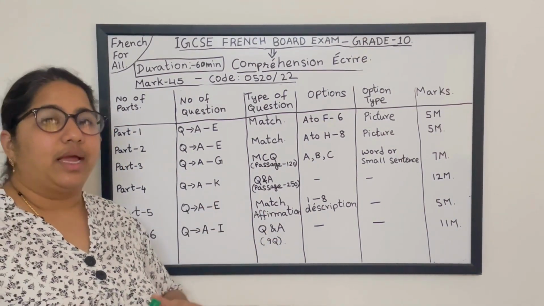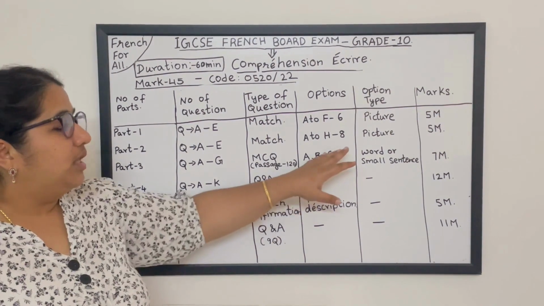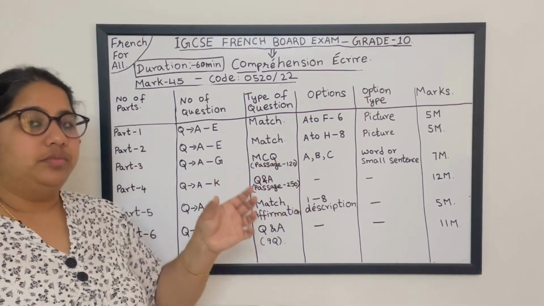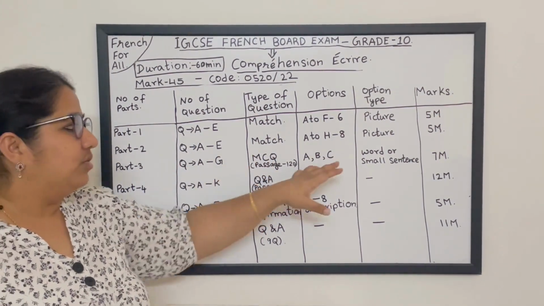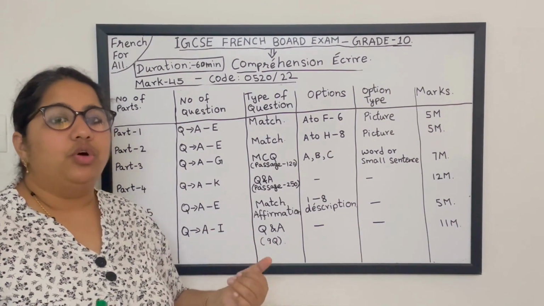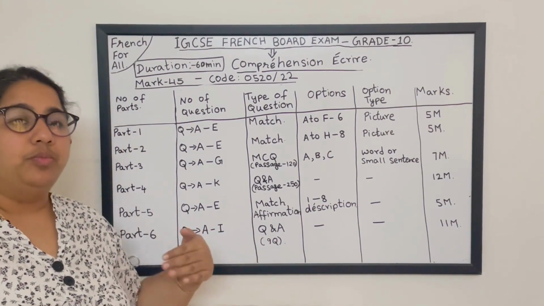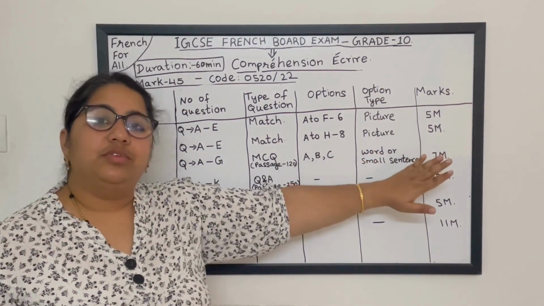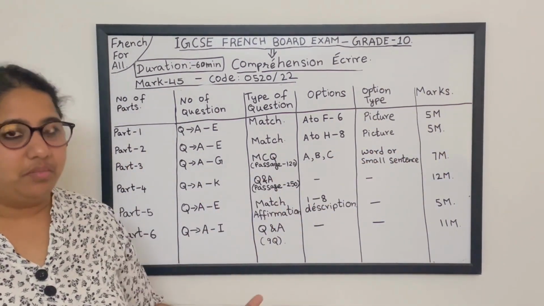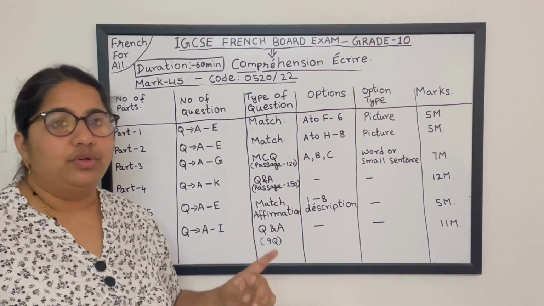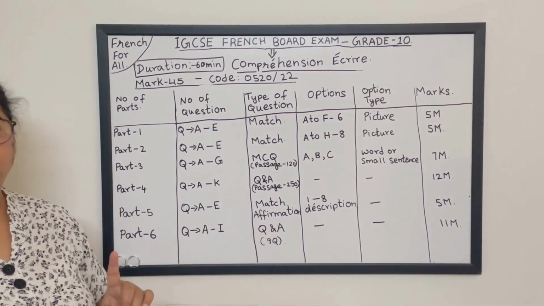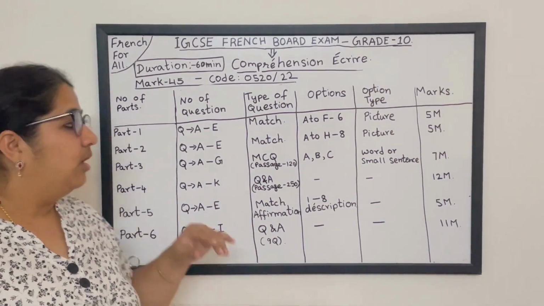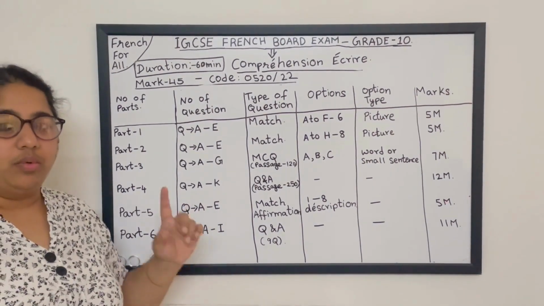Here again the options are going to be in picture form, that is, it will be like a signboard. In that you will be given the name of a particular place or something like that, for example boulangerie, poissonnerie, etc. So how many marks is it carrying for the 5 questions? 5 marks. Chaque question supporte une note. Each question will carry 1 mark.